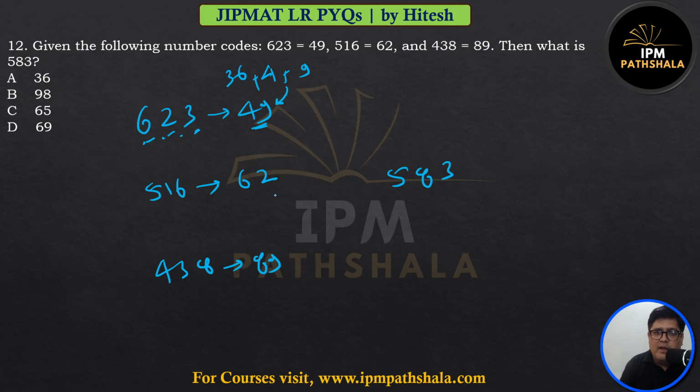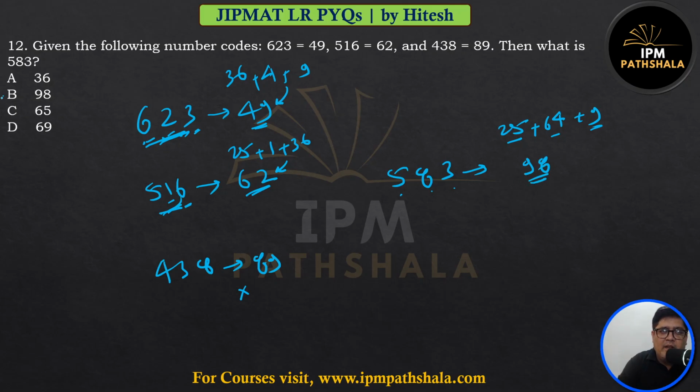This. What is the square of 5? 25. What is the square of 1? 1. What is the square of 6? 36. Does it match? Yes. Because this and this match, I don't have to check the next one. I simply can get the answer. 5 square, 25. 8 square, 64. 3 square, 9. This becomes 34 plus 64, 98. Answer option B, Bombay.